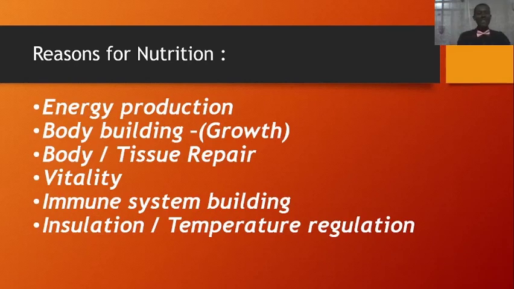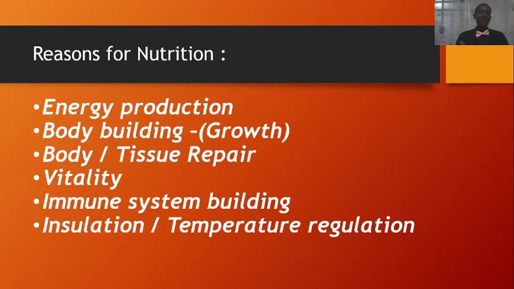Now, the next reason why we take food is for insulation and temperature regulation. Okay, during cold weather, you find out that you are able to survive it because of what? Your body has a system of temperature regulation called homeostasis.